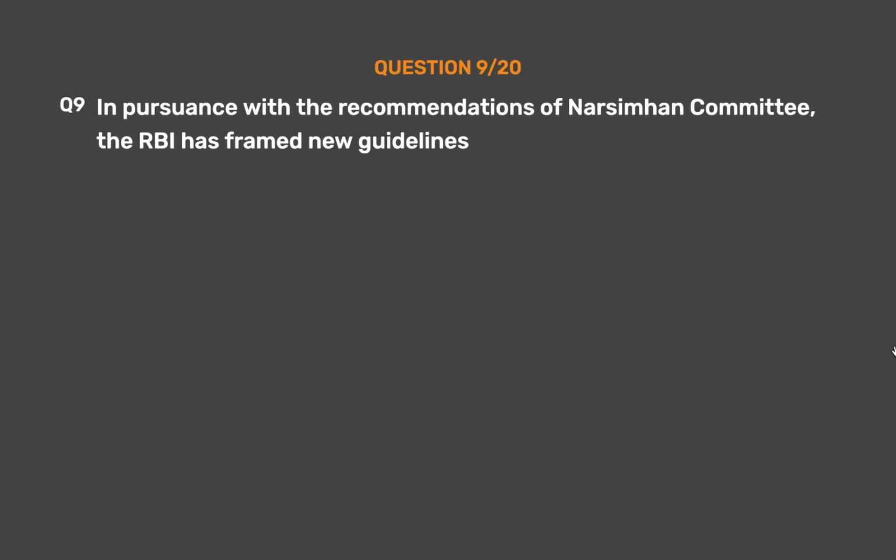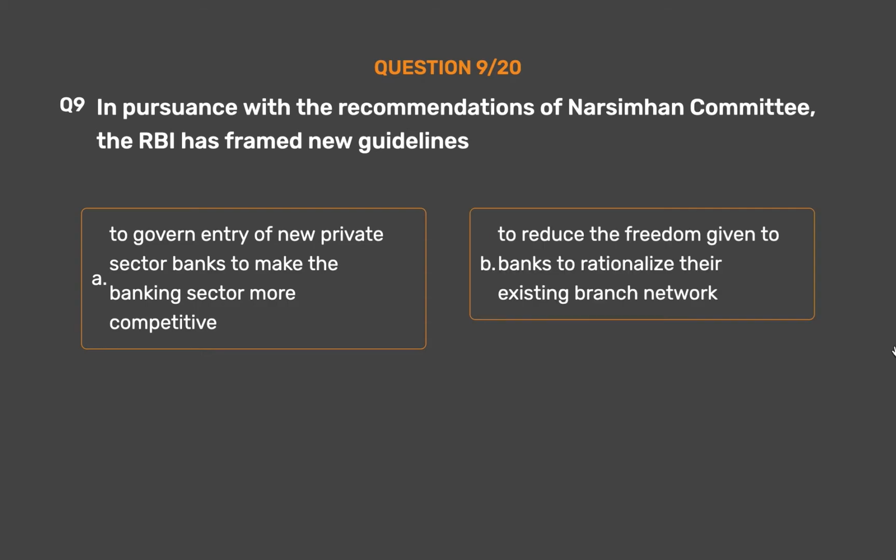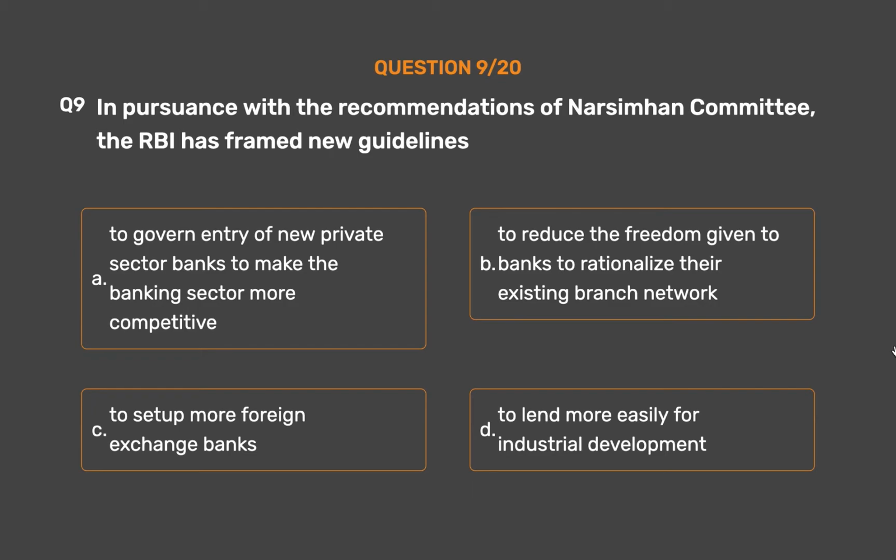Question number 9. In pursuance of the recommendations of the Narasimham Committee, the RBI has framed new guidelines. Option A, to govern entry of new private sector banks to make the banking sector more competitive. Option B, to reduce the freedom given to banks to rationalize their existing branch network. Option C, to set up more foreign exchange banks. Option D, to lend more easily for industrial development.